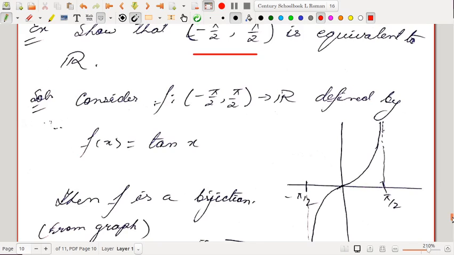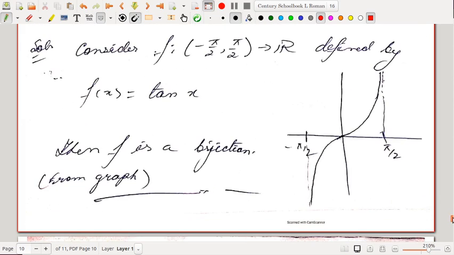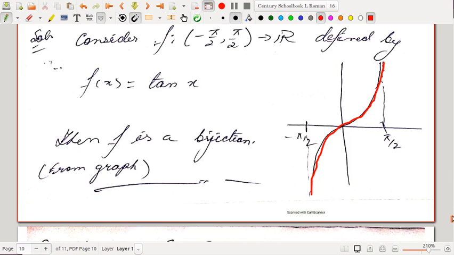Okay, so for that we can just have a look at the graph of f(x) equal to tan x. As x tends to π/2 from the left, the graph of tan x tends to plus infinity. Okay, and as x tends to −π/2 from the right, f(x) tends to minus infinity. So the graph of f(x) covers the entire range; you can see the range of this tan x is the entire set of real numbers. Okay, so f is a bijection, so from the graph it follows, right?